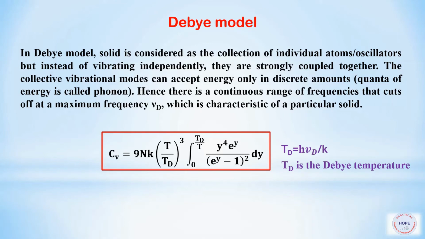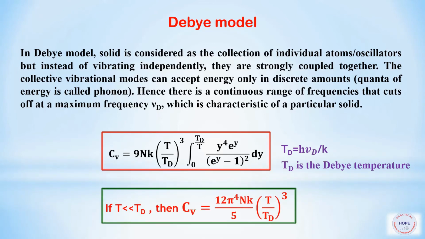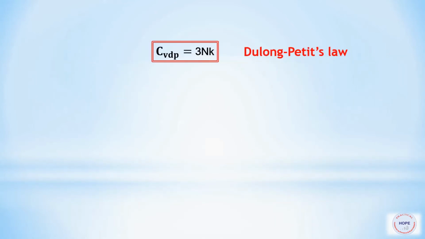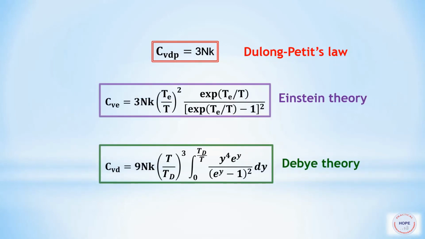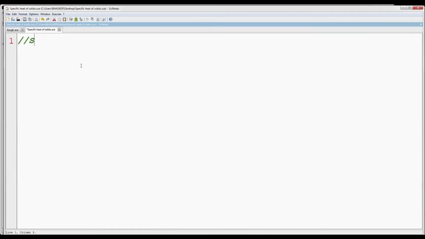Based on this idea, the expression for specific heat given by Debye is this. Here Td is the Debye temperature, which can be evaluated using this expression, Td equal to h nu d by k. If temperature is very less than the Debye temperature, then the above expression for specific heat can be reduced to this: 12 pi^4 nk by 5 times T cube by Td cube. So we are going to plot specific heat using Dulong-Pettit's law, Einstein theory and Debye theory. Let's move on to the programming part now.